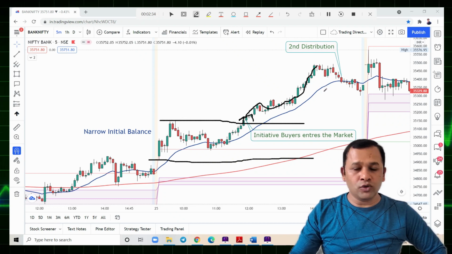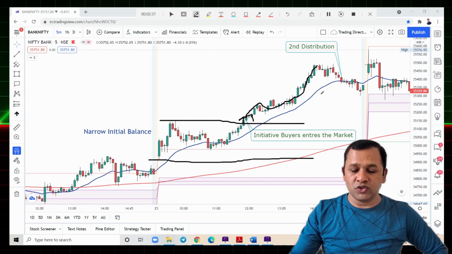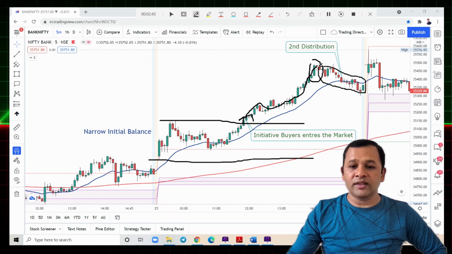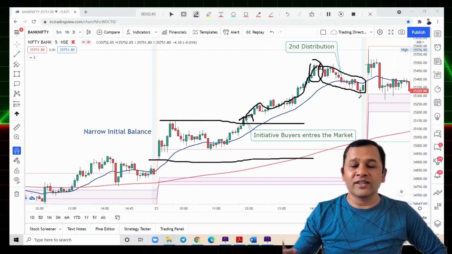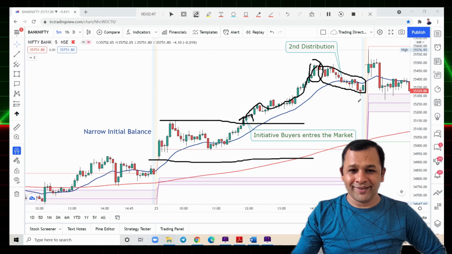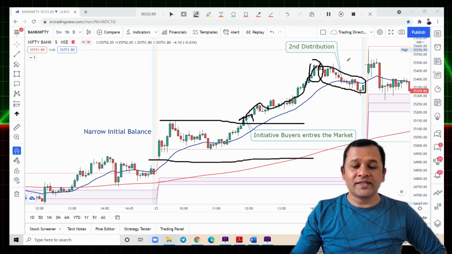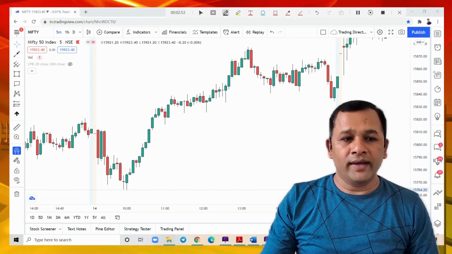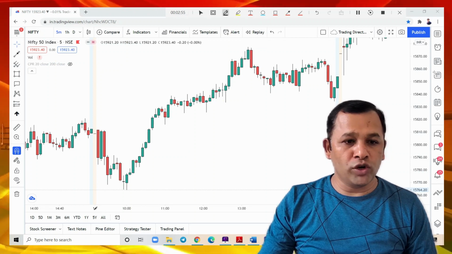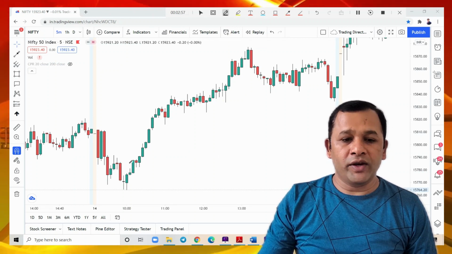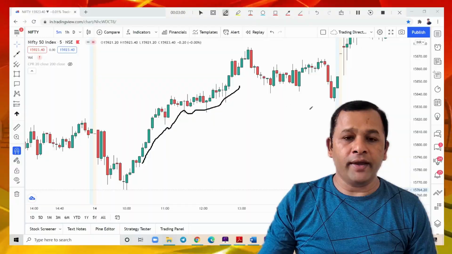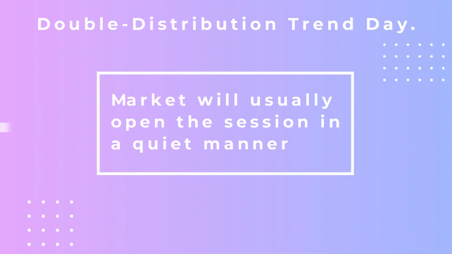You book a 2:1 reward risk ratio, or somewhere around 2 o'clock you can exit, because for another 1 hour the second distribution phase comes. Okay, yes, we will see another example. In this Nifty on 14th July, it was a trending day, but it was indecisive trading.